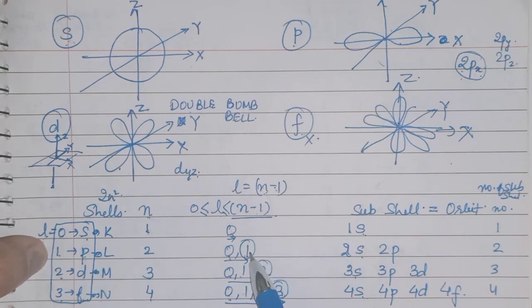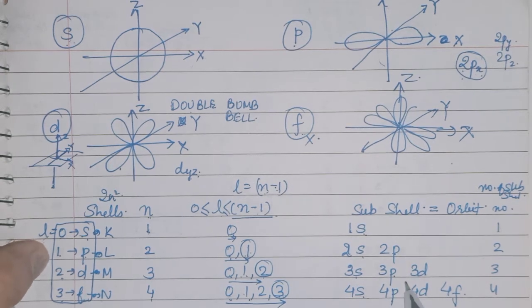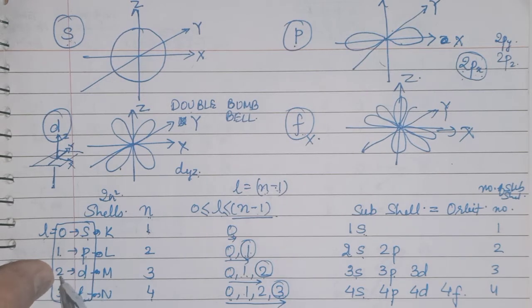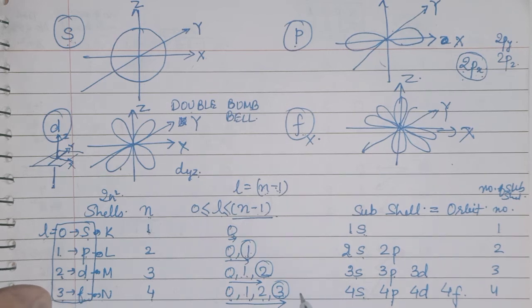So wherever you get 1, you will write p. Next, D. Wherever 2 is there, you will write D for that. Again 2 is here, you will write D here. And F is 3. So see, 3 is here, so you will write F.